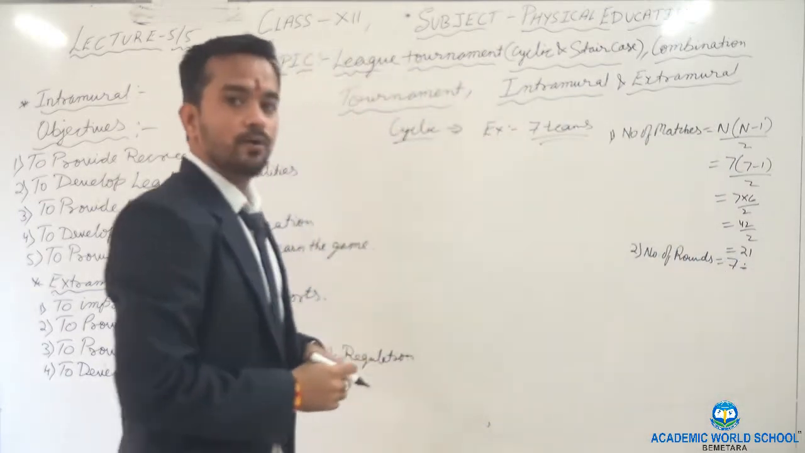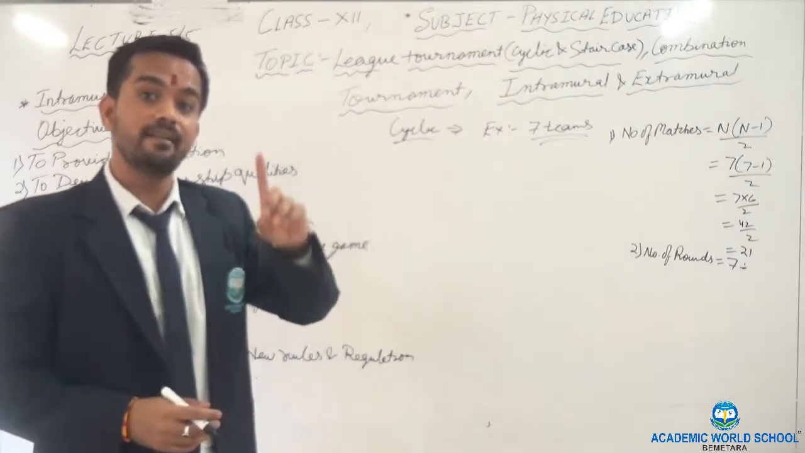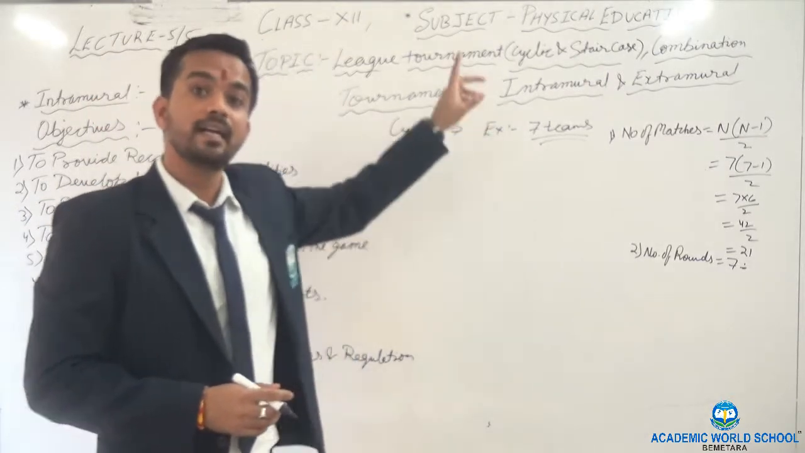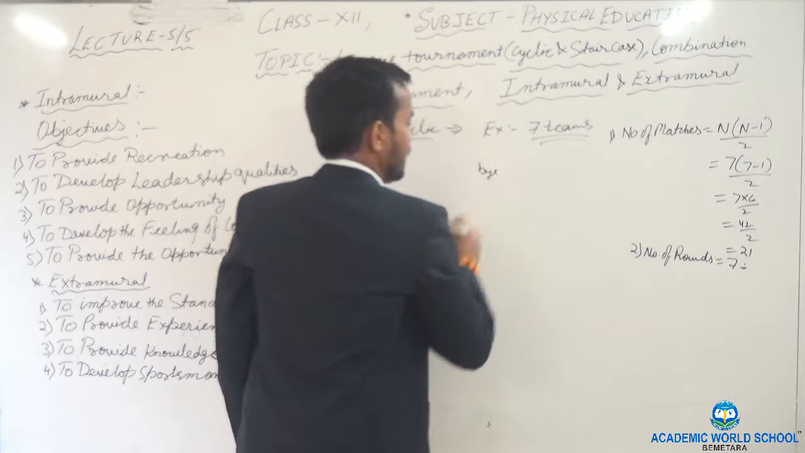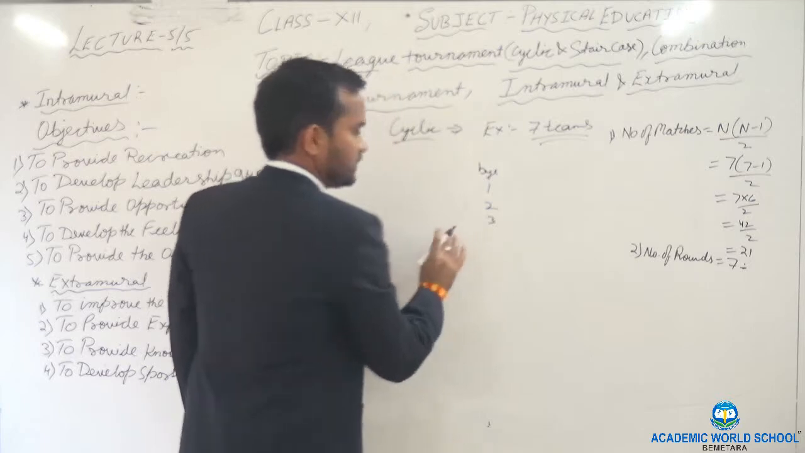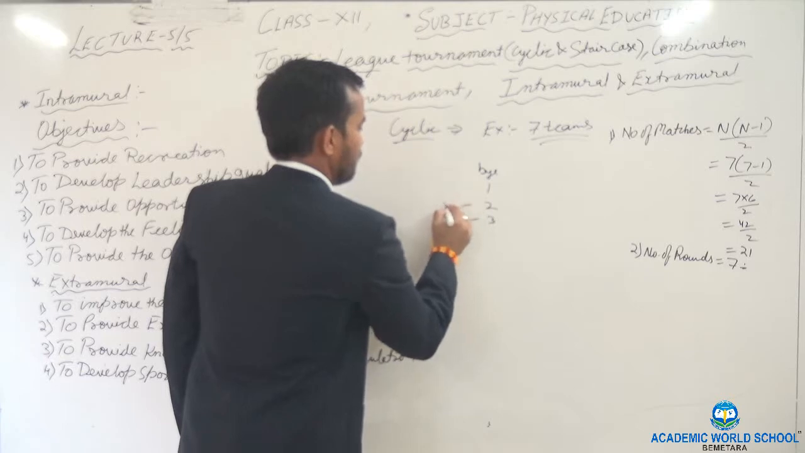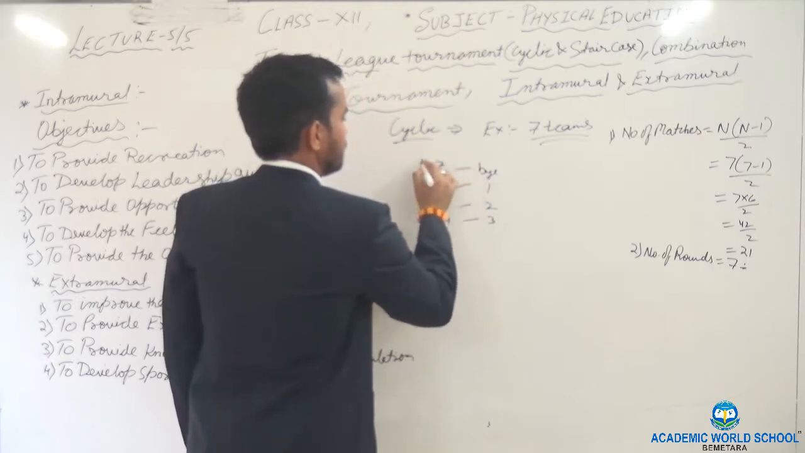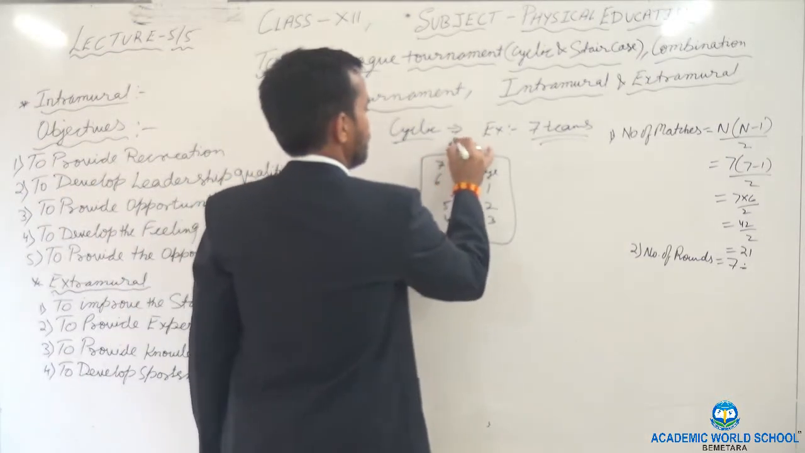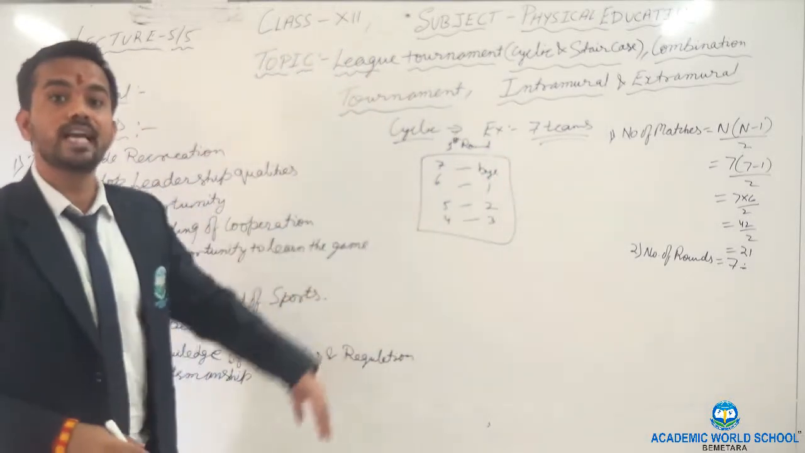Clear? Now I will tell you how to prepare. In the cyclic method, if the team is in even number, then we are fixing 1 at the right of the top. But if the team is in odd number, we will fix the bye right on the top. Means bye. Now we have to write in ascending order: 1, 2, 3. Clear? Now we have to write 4, 5, 6, 7. Like this. This is called the first round. First round. Clear?